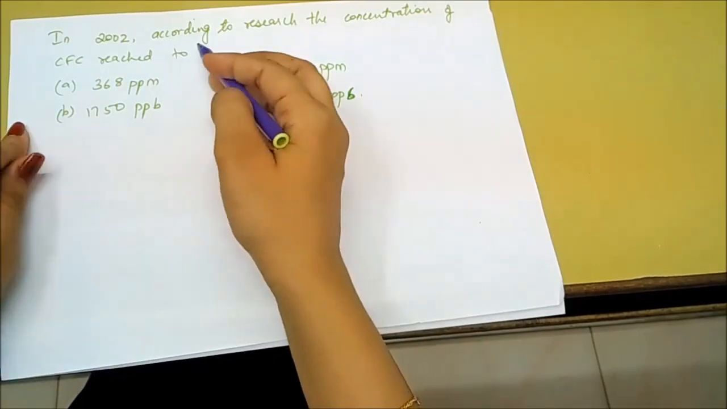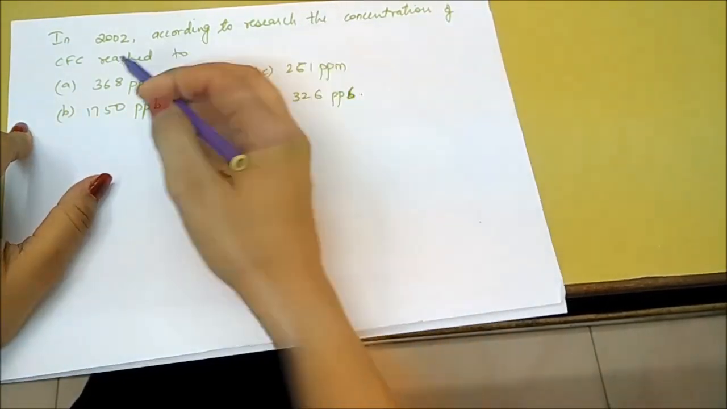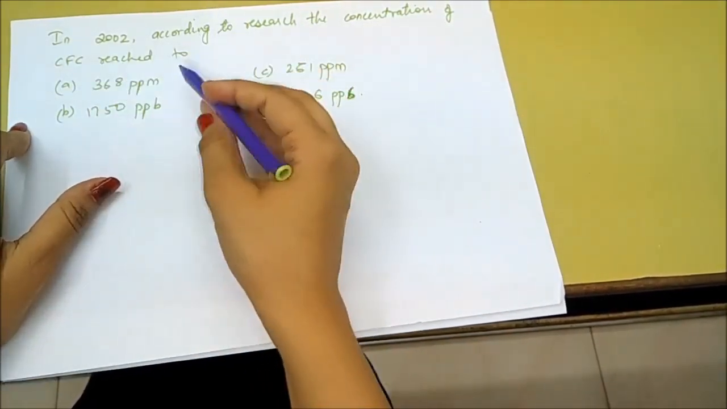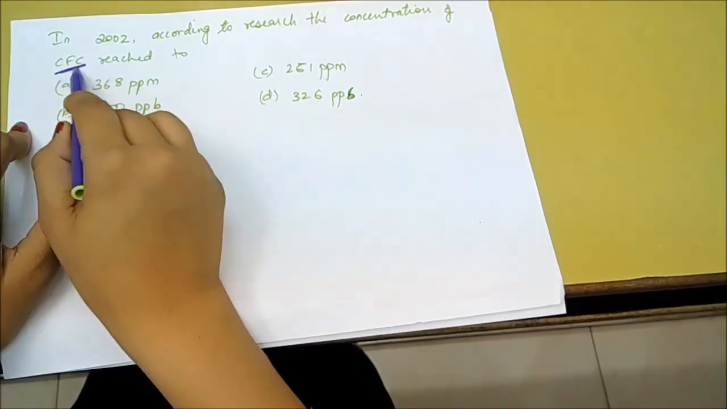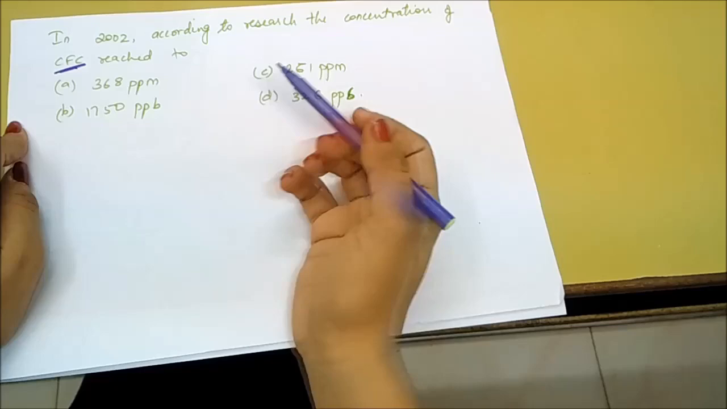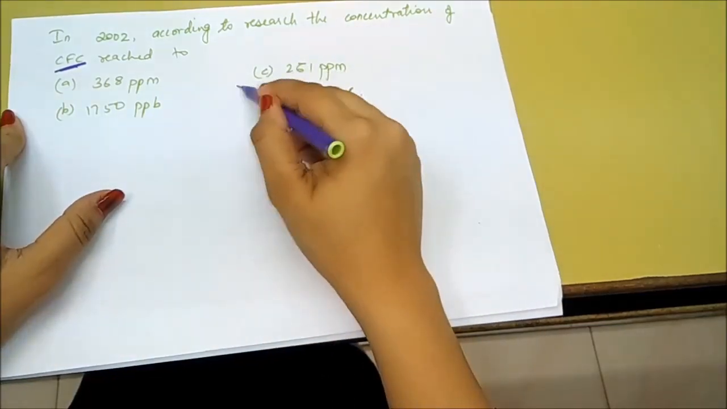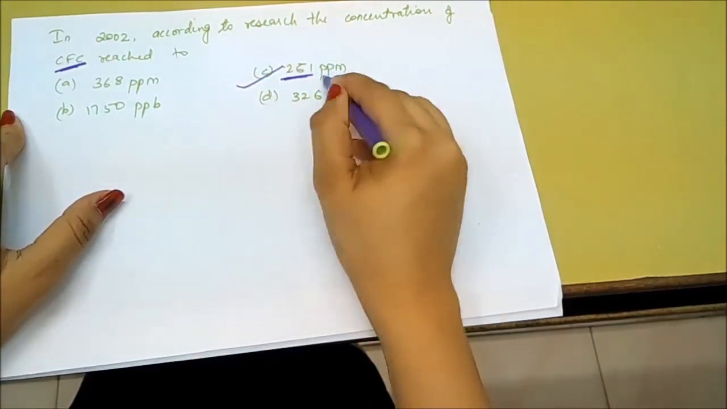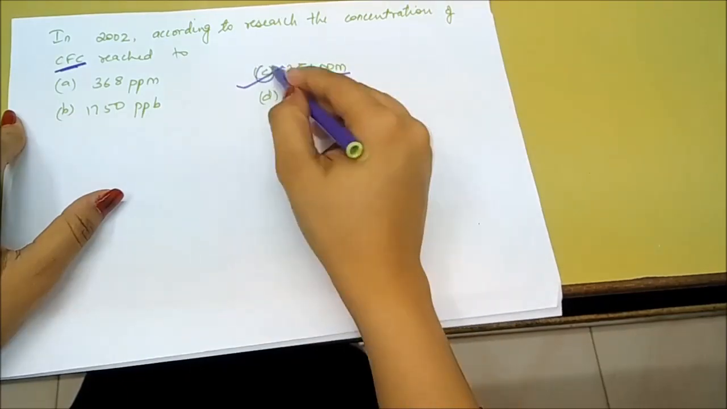In 2002, according to research, the concentration of CFCs reached what level? CFCs are chlorofluorocarbons, which cause the greenhouse gas effect. This is a factual question. The answer is 261 parts per million.